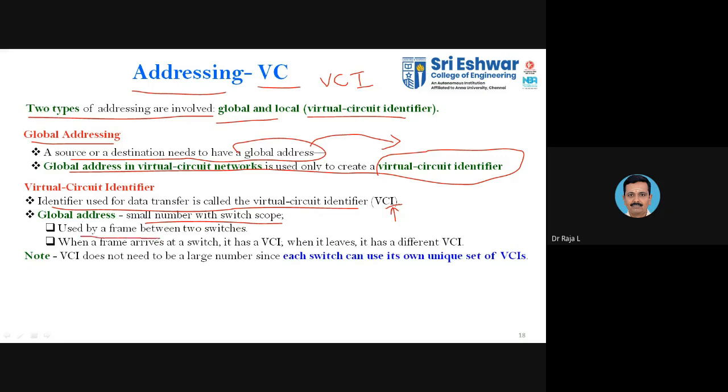It is used by the frame between two switches. When a frame arrives at a switch, it has a VCI, and when it leaves, it has a different VCI. So within the geographical area, the VCI identifies each individual virtual circuit. A VCI does not need to be a large number. Each switch can use its own unique set of VCIs, so a switch will allocate its own VCI.